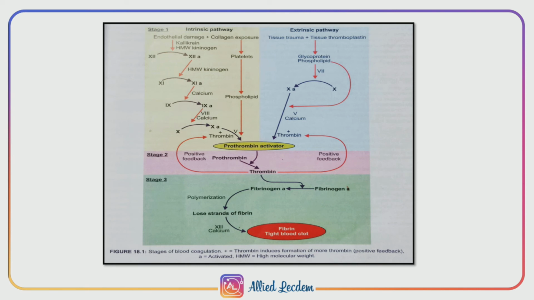This fibrin monomer polymerizes with other monomer molecules and forms loosely arranged strands of fibrin. Later, these loose strands are modified into tight fibrin threads by a fibrin stabilizing factor, that is factor 13, in the presence of calcium ions. All the tight fibrin threads are aggregated to form a mesh of stable clot.